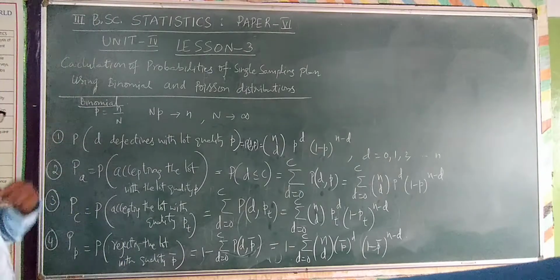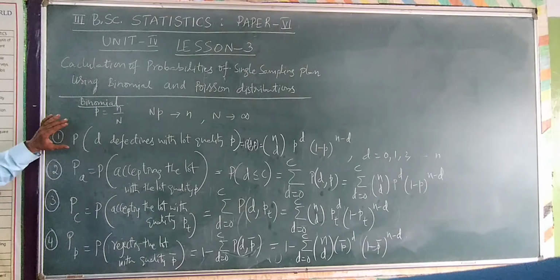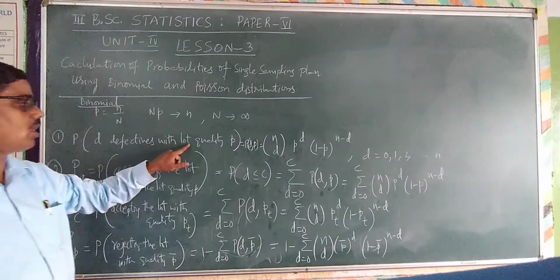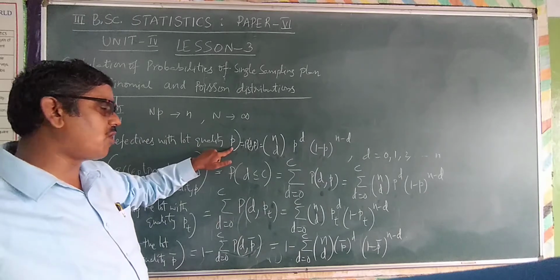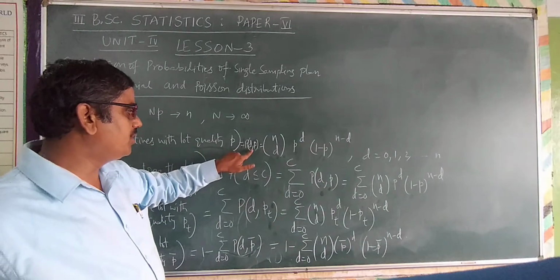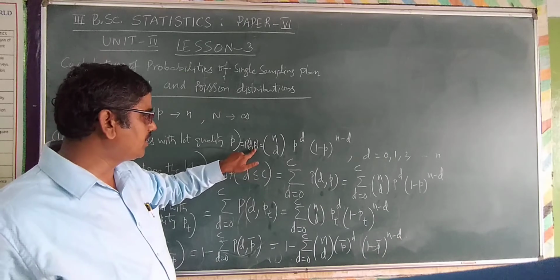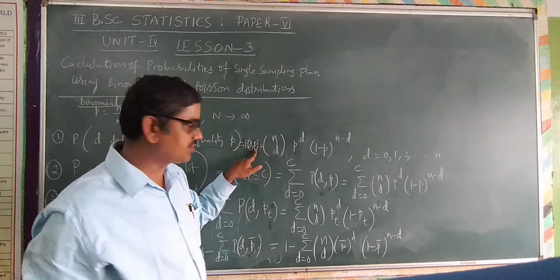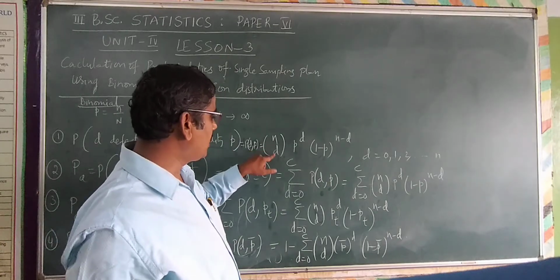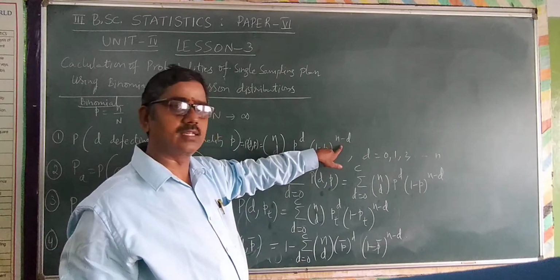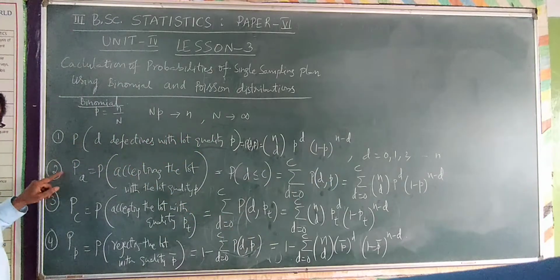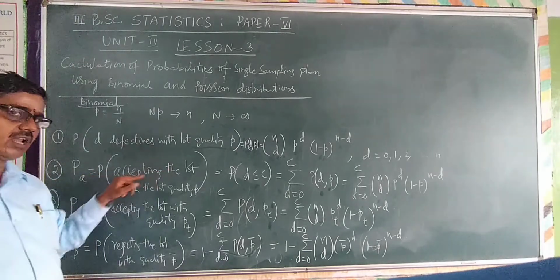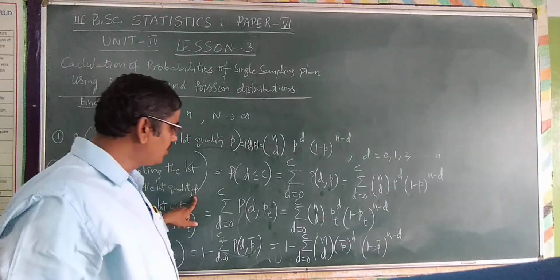You refer, once again I explain. By using the binomial distribution, probability of D defective items in the lot with the quality small p, that is probability of D comma P, where small p is the proportionate defective items, fraction defective, lot quality, is equal to nCD P power D, 1 minus P whole power n minus D. And PA, the second probability, probability of accepting the lot with quality small p, lot quality.